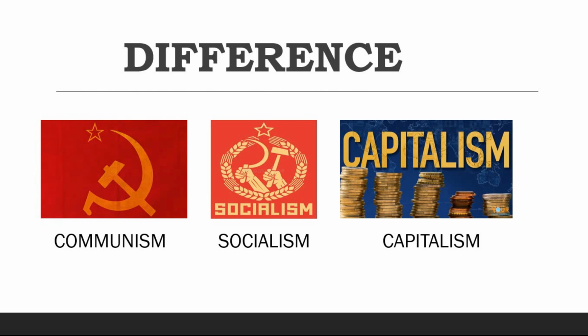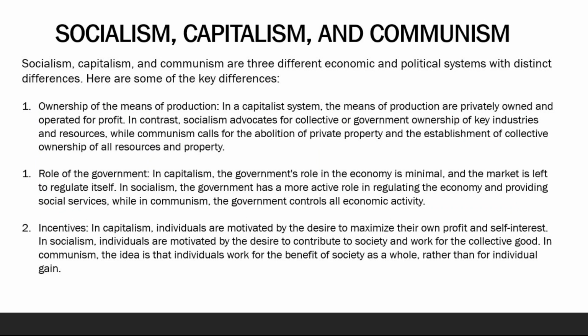What is the difference between capitalism, communism and socialism? Socialism, capitalism, and communism are three different economic and political systems with distinct differences. Here are some of the key differences. Number 1. Ownership of the means of production. In a capitalist system, the means of production are privately owned and operated for profit. In contrast, socialism advocates for collective or government ownership of key industries and resources, while communism calls for the abolition of private property and the establishment of collective ownership of all resources and property.